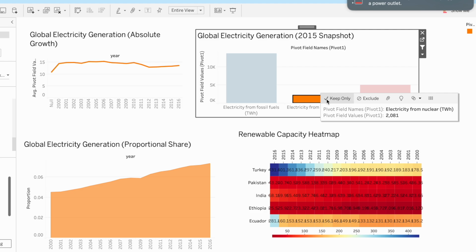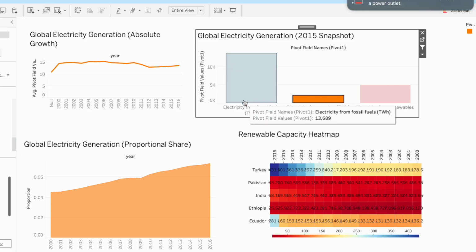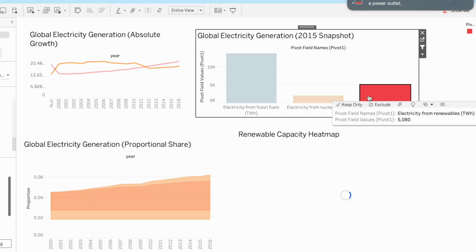So this dashboard clearly shows that while fossil fuels still dominate, certain nations are leading the shift towards cleaner electricity and making them easy to identify through interactivity.